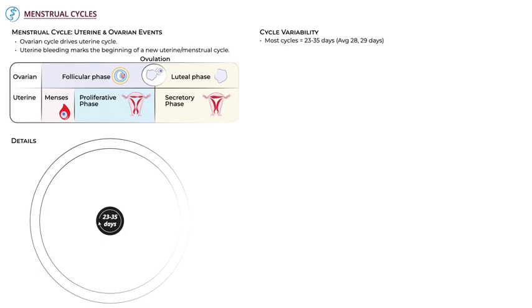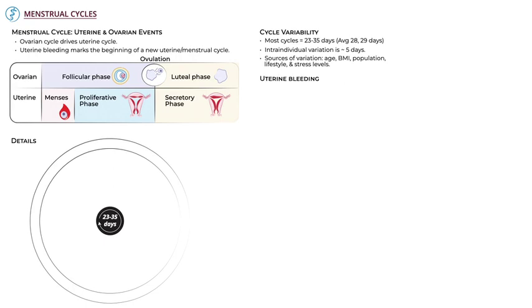Furthermore, intra-individual variation, the variation within one person's cycle lengths, is approximately 5 days. So, for example, a woman might have cycle lengths of 23 days, 25 days, or 28 days, and this would all be normal. Variation among and within an individual's cycle length is due to several factors: age, BMI, population ethnicity, lifestyle, and stress levels. As we'll see, cycles within the first year or so after menarche, the onset of menstrual cycles, tend to be longer, whereas the cycles during the perimenopausal years tend to be shorter.